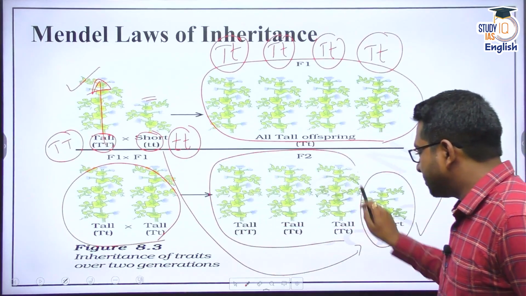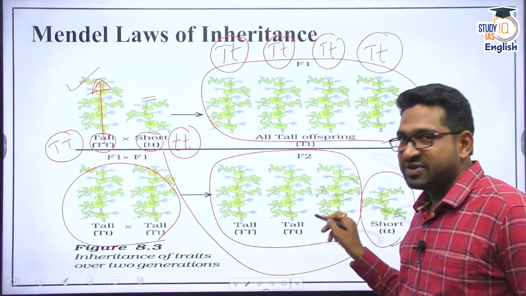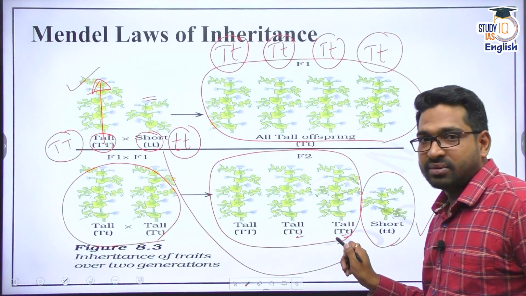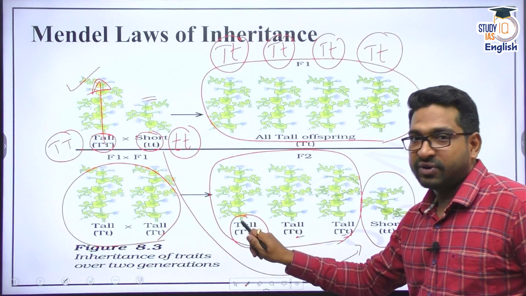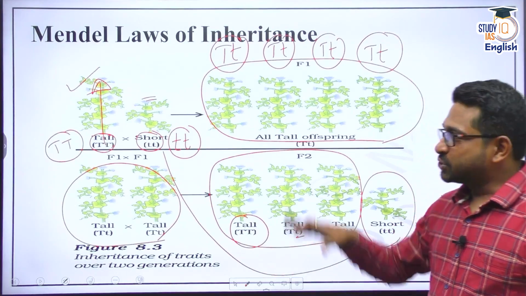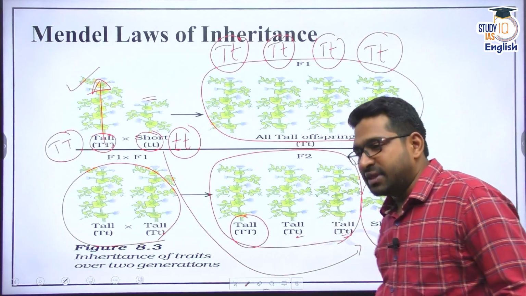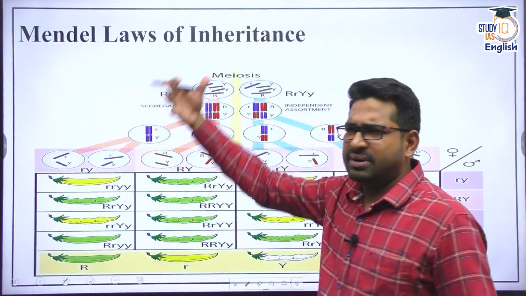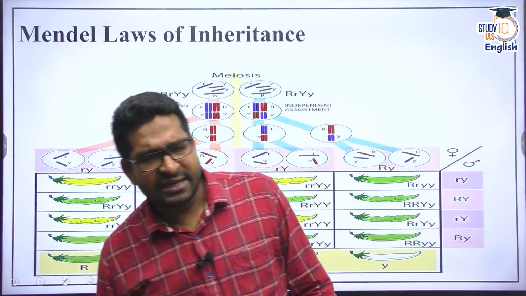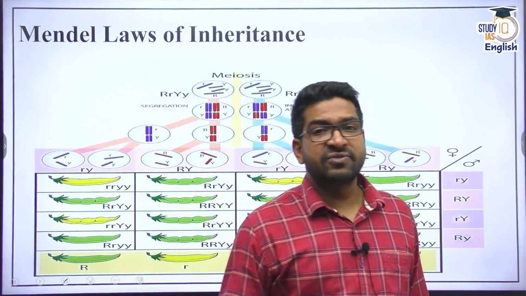Here you will see three variants which are tall, but they do carry the dominant allele. One of them does not carry the dominant allele. All right. So by using these methods of crossing, he tested with different varieties and different traits as well.